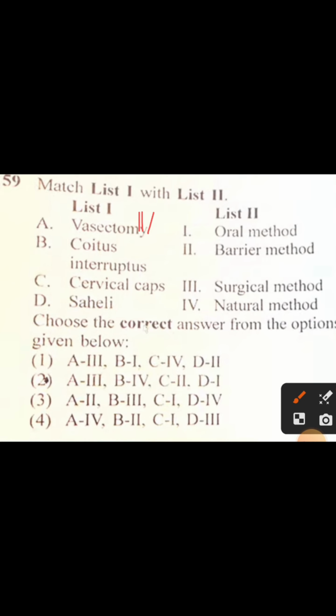So B is 4. Cervical caps is a barrier method. So C is second. And Saheli, it's a pill. So it is an oral method. So D is first. So correct option is third, fourth, second and first. Correct option is second.